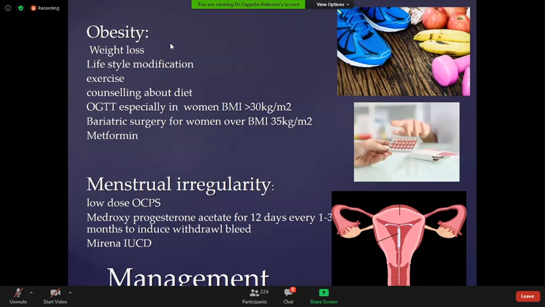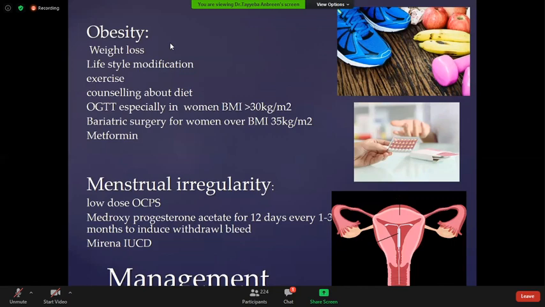The patient with PCO has a thickened endometrium, endometrial hyperplasia. This endometrial hyperplasia is a risk factor for endometrial carcinoma. So these patients should have a withdrawal bleed after a certain time period, usually 1 to 3 months. In between, you should provide your patient with progesterone because the body is deficient.